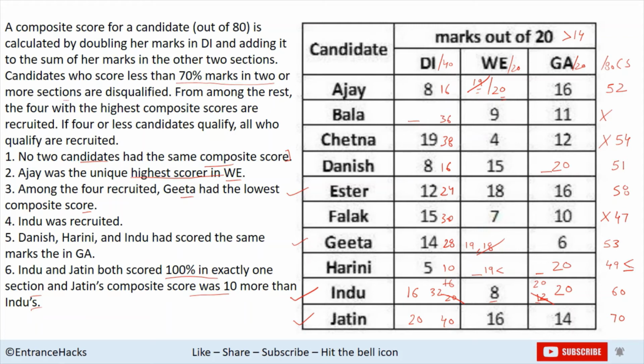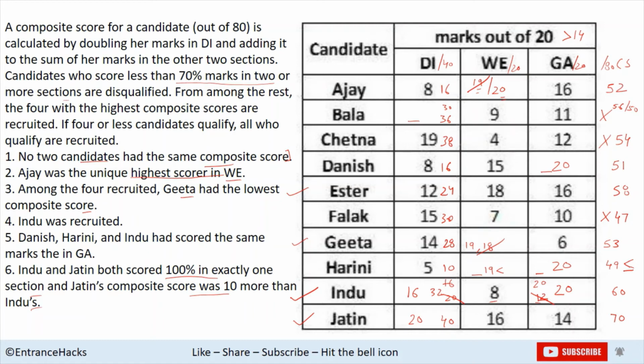Composite score double of DI would be 36, so that way it can be 56, right? Similarly, it cannot be 34 because 54 we have, 32 also it cannot be, 52 we have, and it can be 30. That way total would be 50, then so on, 28, 24, and so on. It could be any score, right, till 2, till 0. So that's how we have solved this table.